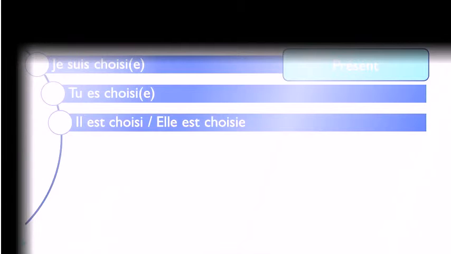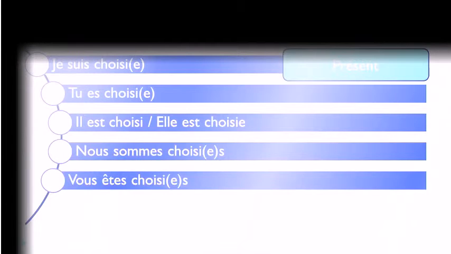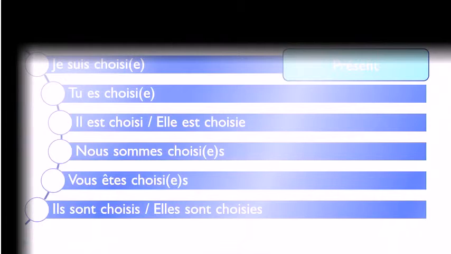So in the present form, it will go like je suis choisi, tu es choisi, il est choisi, elle est choisie, nous sommes choisis, vous êtes choisis, ils sont choisis, elles sont choisies. So same thing here that we had for admirer. So remember that you will have to, here for example, put the e at the end for the feminine, okay? Because here we've got the feminine singular, so just add e, okay? You will have this s at the end here for the plural, so masculine plural, and you will have this es for the feminine plural form. Okay, same rule, you don't pronounce them.